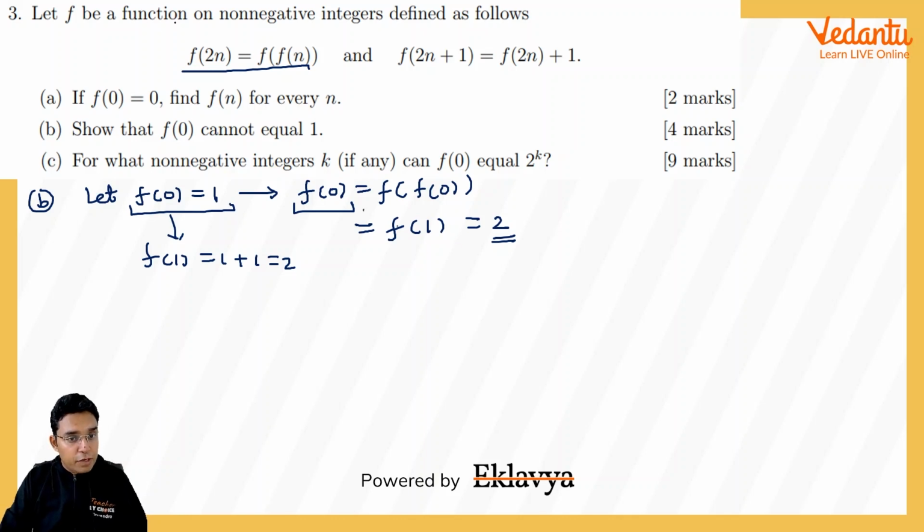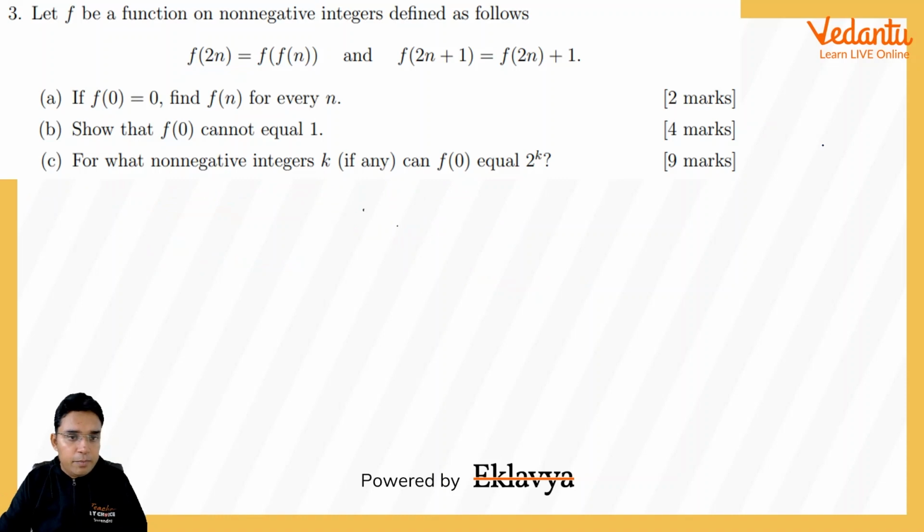See, this is a function, so at the same number 0 we cannot have two different values. So we can directly conclude now that f(0) is not equal to 1, and hence proved. So this b part I think seems to be easier. Now coming to the c part, in which we are asked that for what non-negative integer k, if any, can f(0) become equal to 2^k.